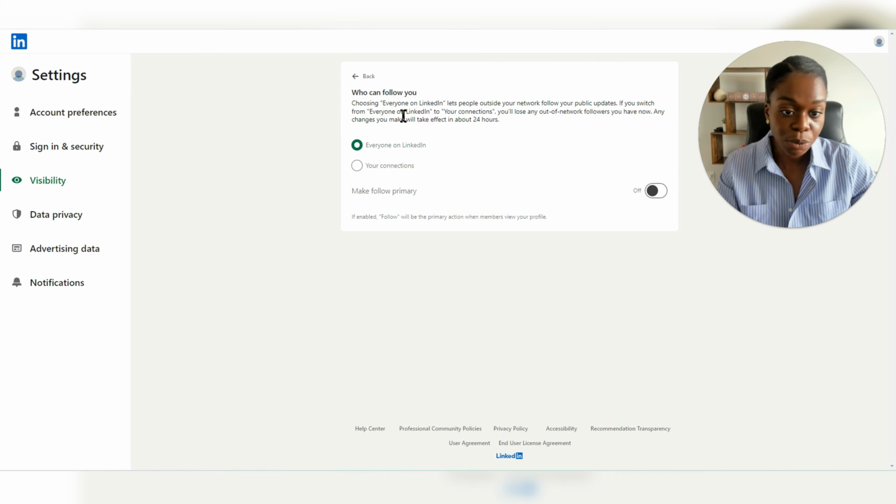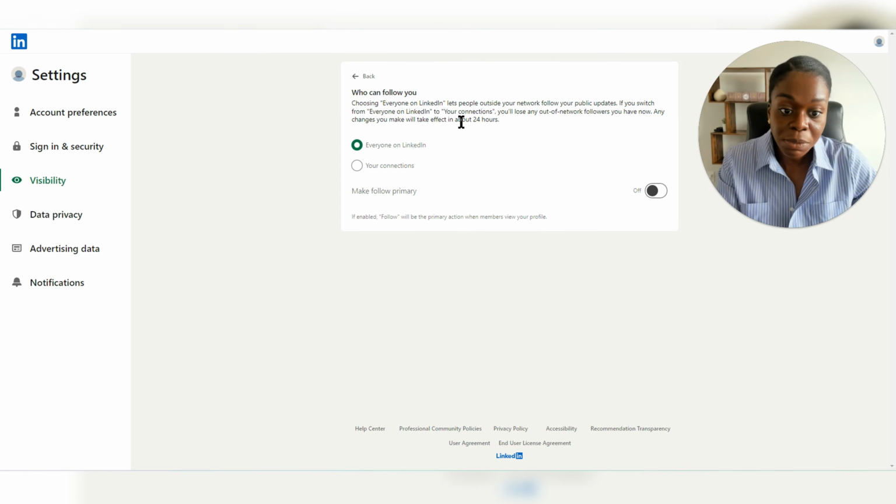Who can follow you? So choosing everyone on LinkedIn lets people outside your network follow your public updates. If you switch from everyone on LinkedIn to your connections, you'll lose any out-of-network followers you have now. Any changes you make will take effect in about 24 hours. So this is a major change in terms of who can follow you.